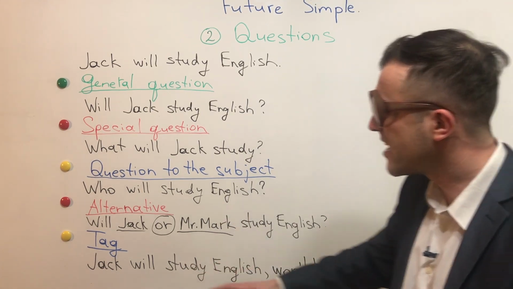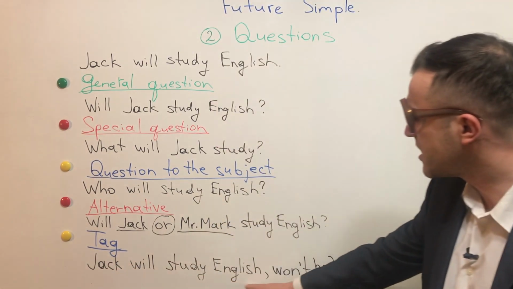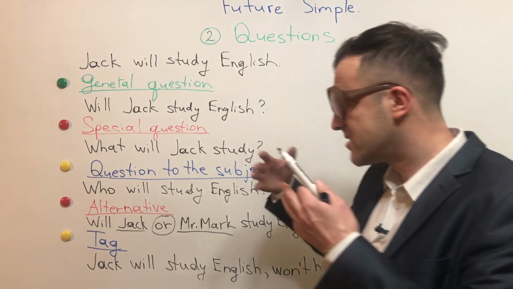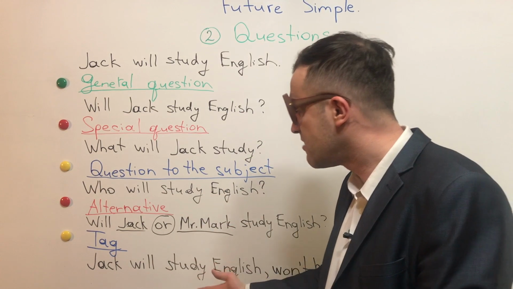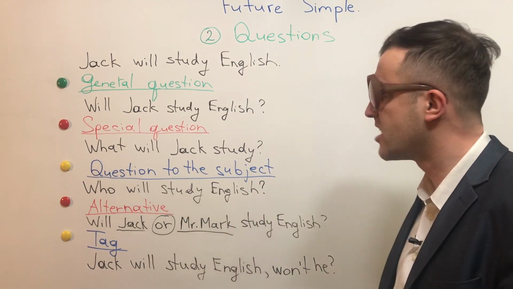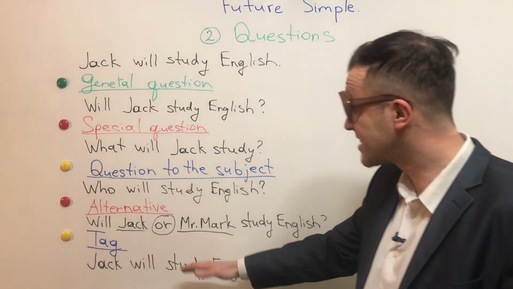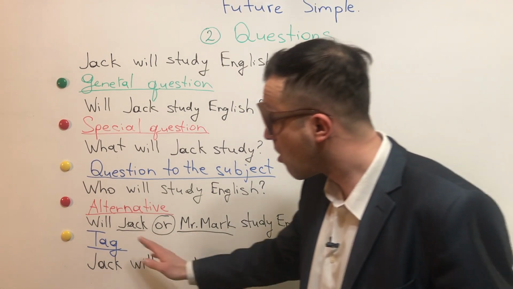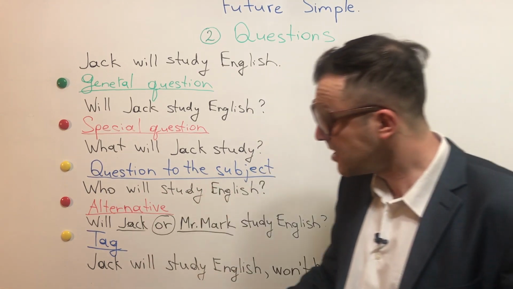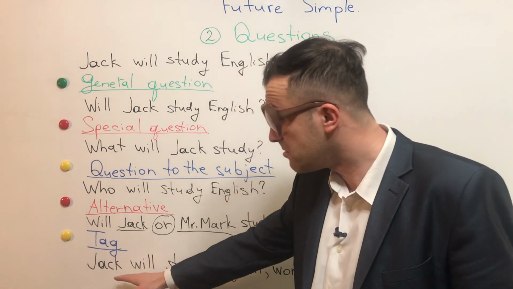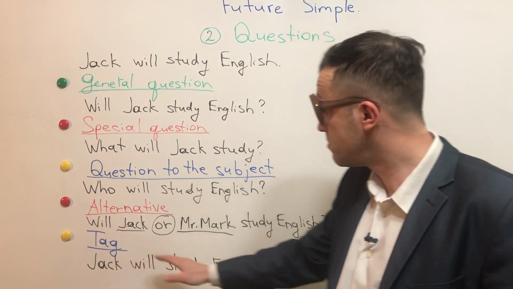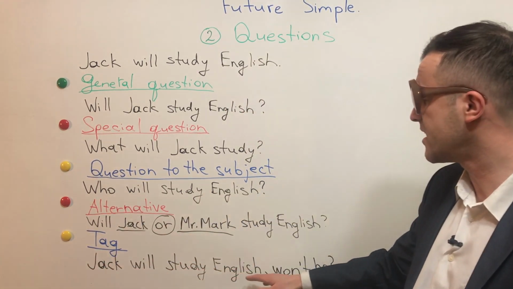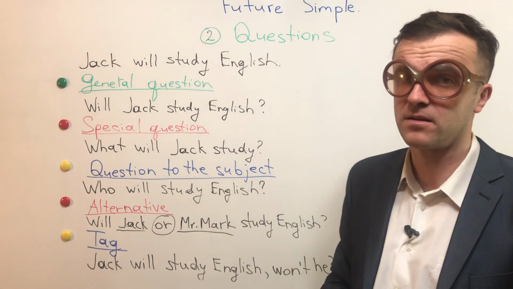If the sentence is positive we have a negative tag, or if the sentence is negative we have a positive tag. So for example, Jack will study English, won't he? Or if we had it in negative, it would be will he. So for example, Jack won't study English, will he?